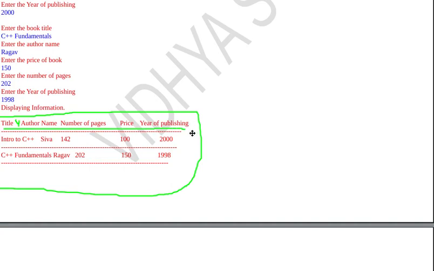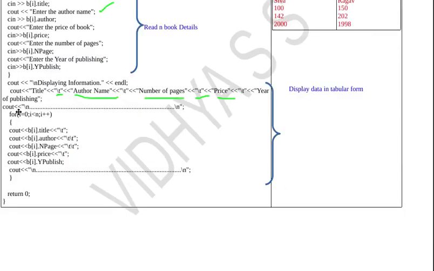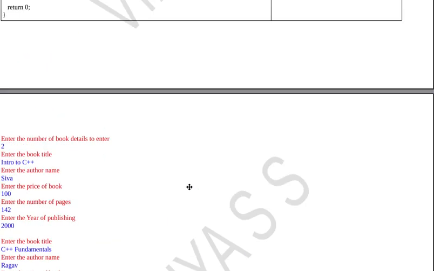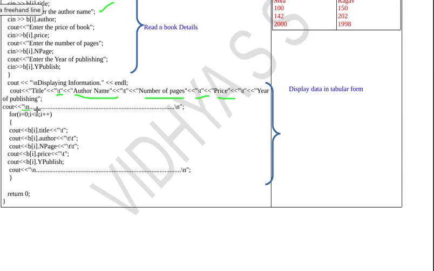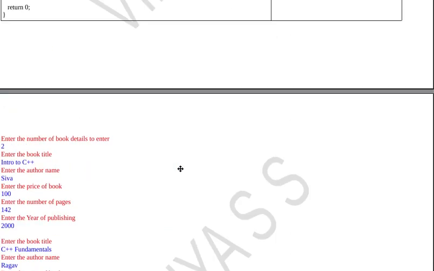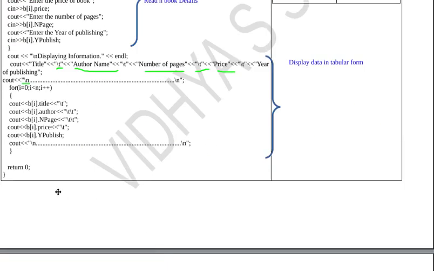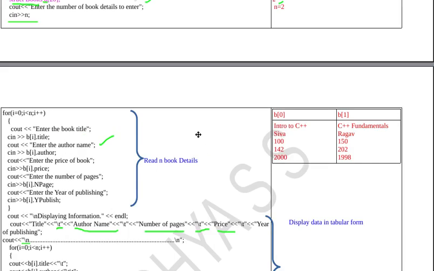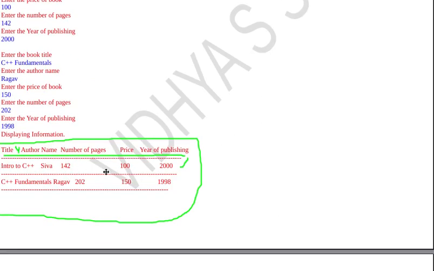After printing this, next I need to print a line. In order to reach the next line, I am using \n, the new line character. Then it will reach the next line. In the next line I am printing a straight line, dashes followed by \n. After printing this it will reach the next line, where I need to print the data. First the data of b of 0, then a dash, then b of 1 details, then a dash.